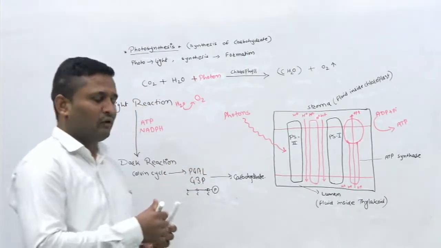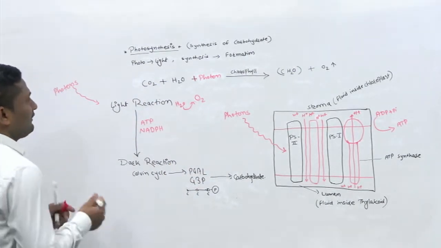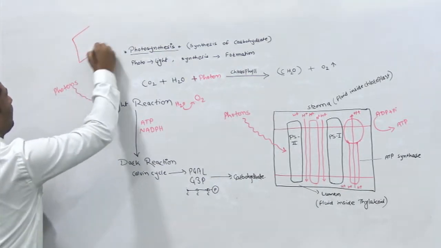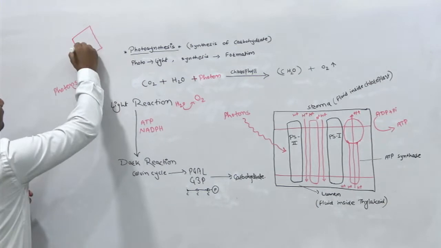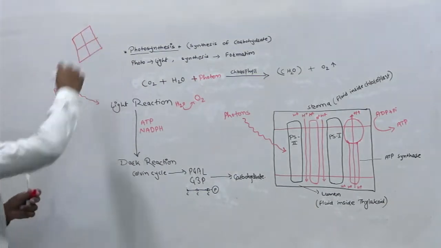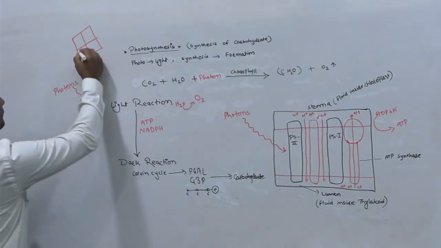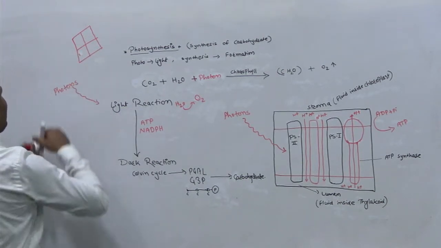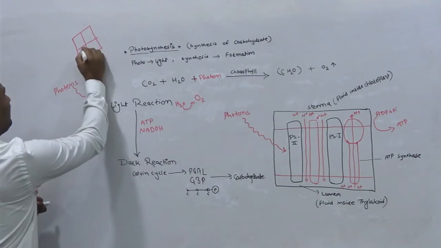Let me draw this. See, if we consider these as the plant cells, now these are the plant cells. In them, chloroplasts are present. 10 to 50 chloroplasts may be there, right?